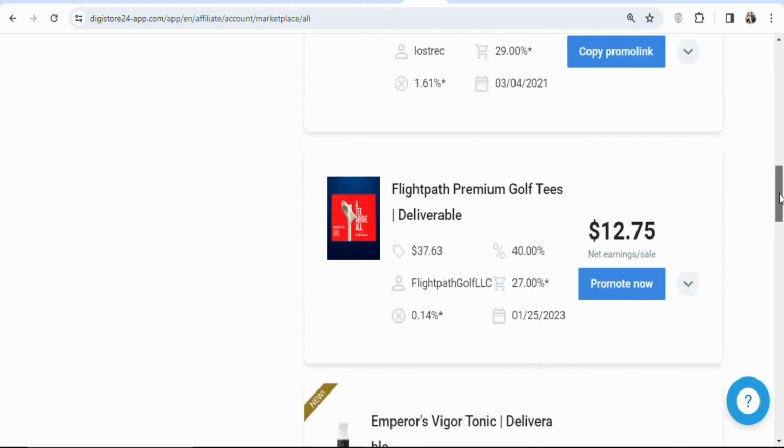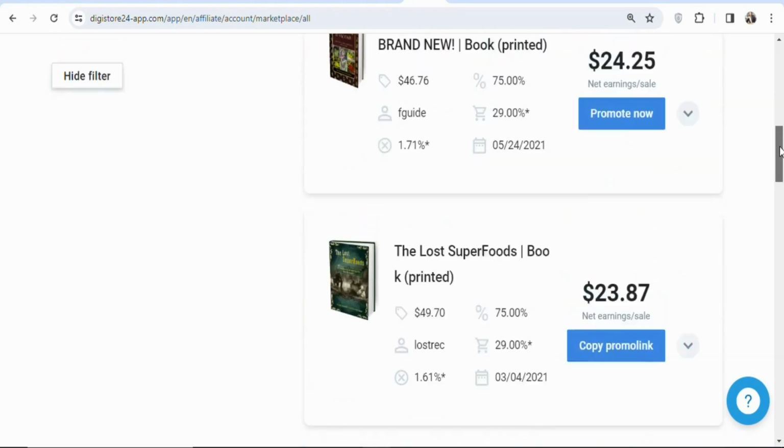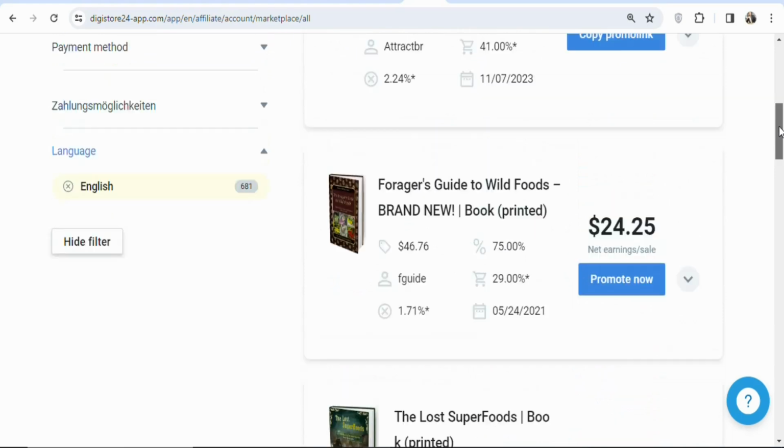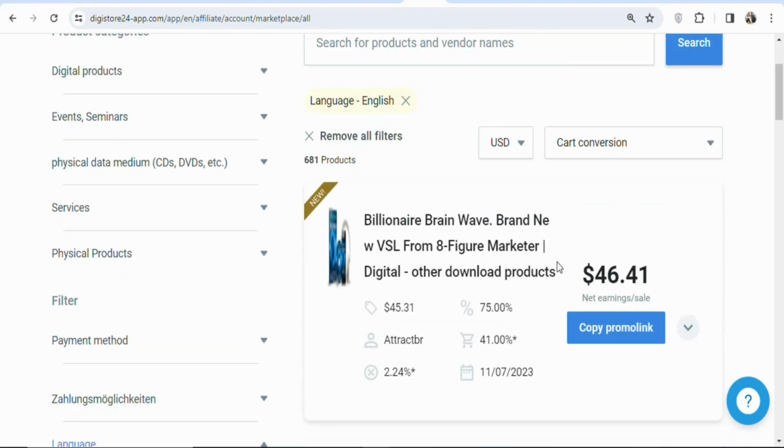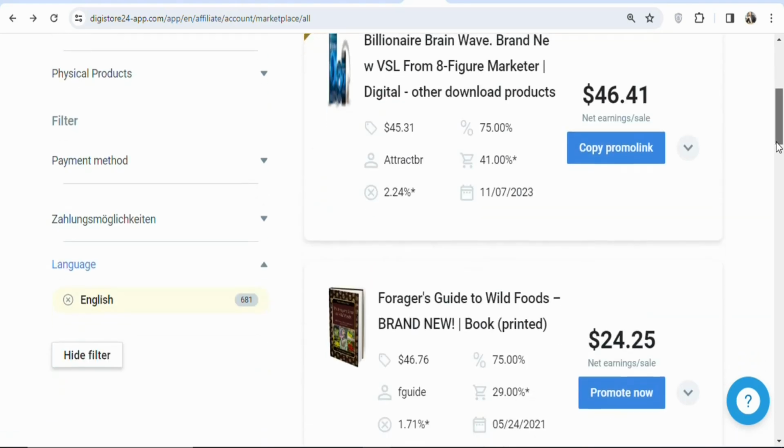So now once we get to know the products that are performing well, the next step is that you have to look at the commission rate. You have to look at the amount that you are going to earn per every sale that you get. This product, for instance, you can see the commission rate is 46%. So if you get people to buy it, this is the amount that you are going to earn per every sale that you get. Let me scroll down for you to see.